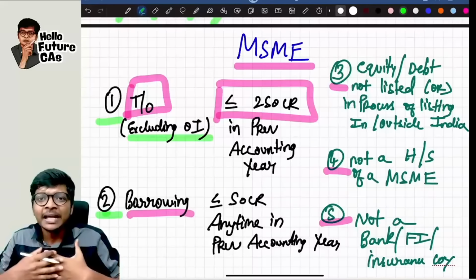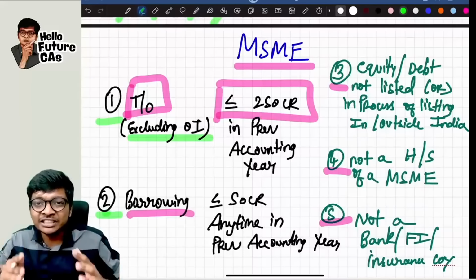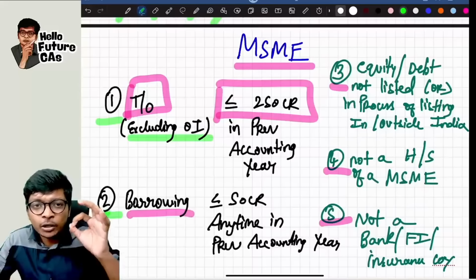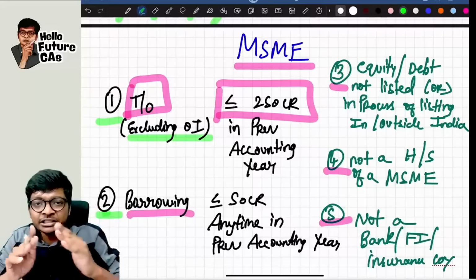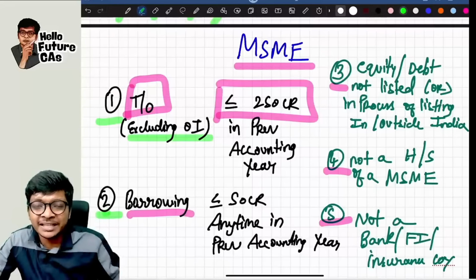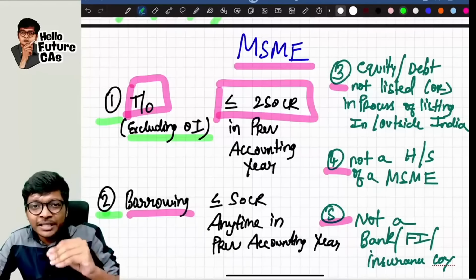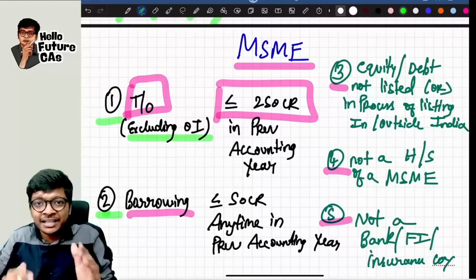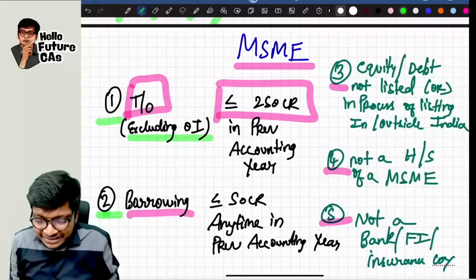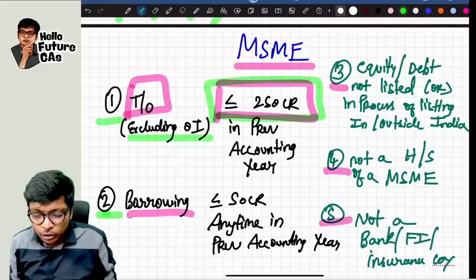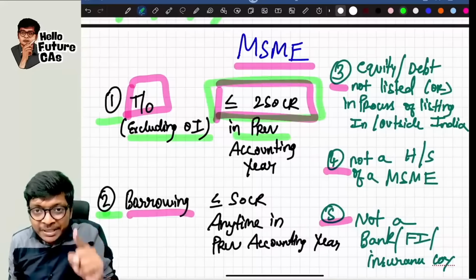For example, if I am L&T into construction of metro rail, for me the core revenue is construction of metro, construction of buildings. Interest income, rental income, whatever you keep in other income, you should not consider. If your core income is less than or equal to 250 crores in previous, not financial year. One more important thing to note here, guys. They are using previous accounting year.